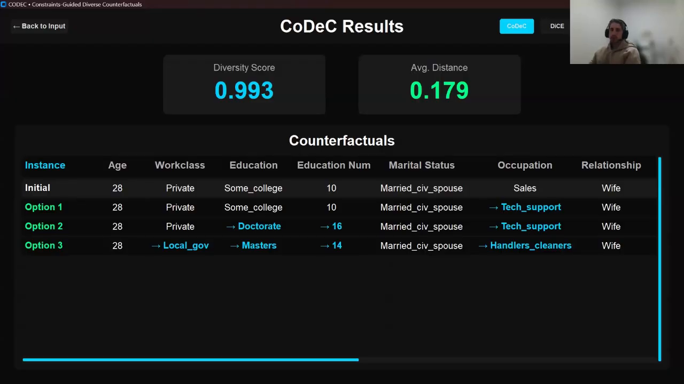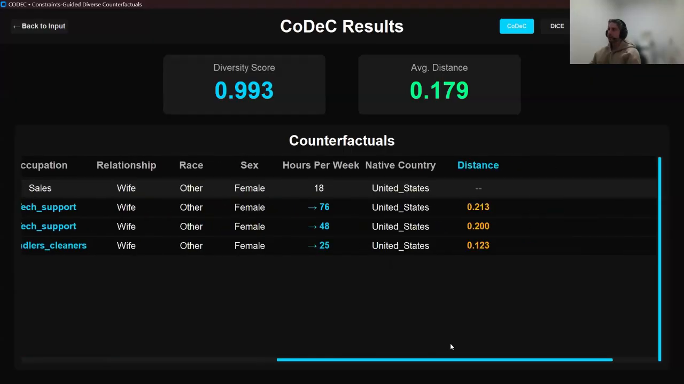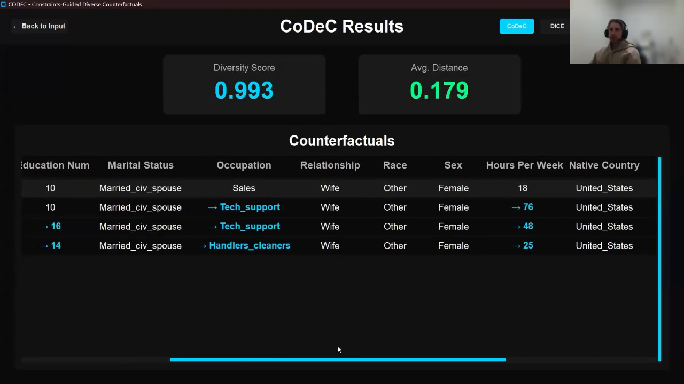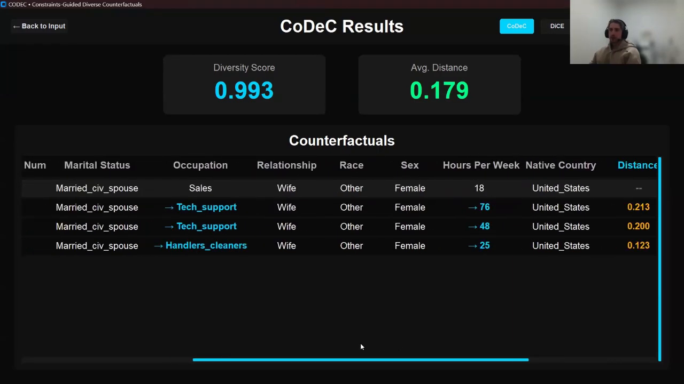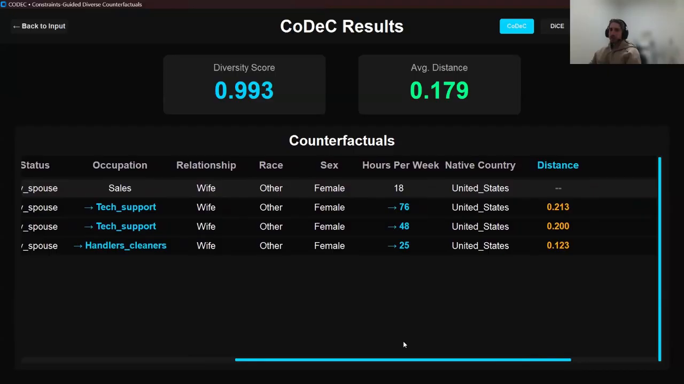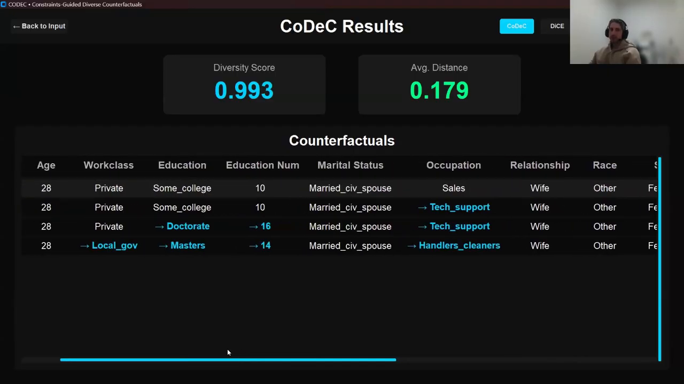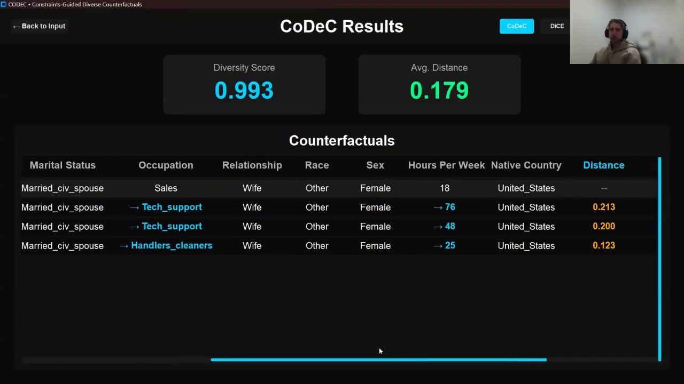to the original. Option 1 focuses on effort over education, staying in tech support but working 76 hours per week. Option 2 represents a different strategy, pursuing a doctorate with an education now of 16, working in tech support, a more sustainable 48 hours weekly. Option 3 offers obtaining a master's degree and transitioning to work at local government with only 25 hours per week.